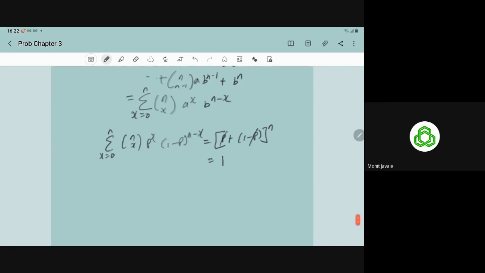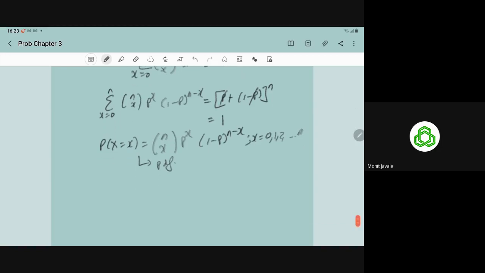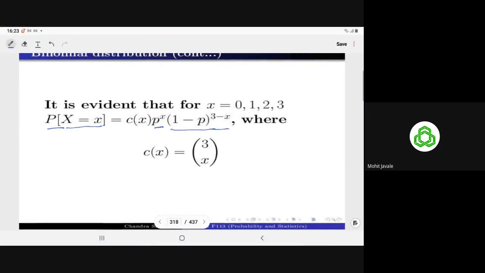So now onward, you can say that probability of x is equal to nCx p to power x, 1 minus p to power n minus x, for x is equal to 0, 1, 2, up to n, is the PDF. You can say it is the PDF because it satisfies the necessary and sufficient conditions. So this is the PDF for the binomial variate.